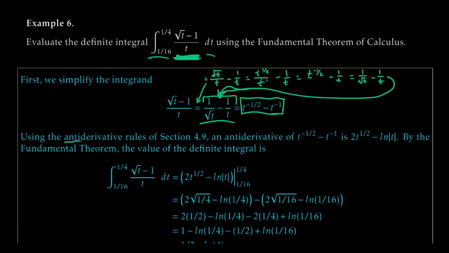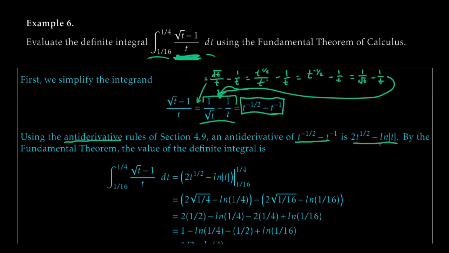So finding an antiderivative just using the rules we saw before, doing an indefinite integral, an antiderivative of t to the minus 1/2 minus t to the minus 1 would be 2t to the 1/2 minus natural log of t. So really natural log of absolute value of t, since we're only throwing in positive values in here, both those numbers are positive, we are perfectly justified in just writing natural log of t instead of throwing the absolute value, but we'll put it there just to be very technically correct for the moment.